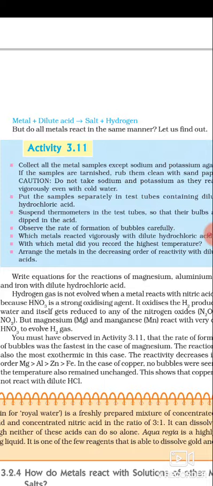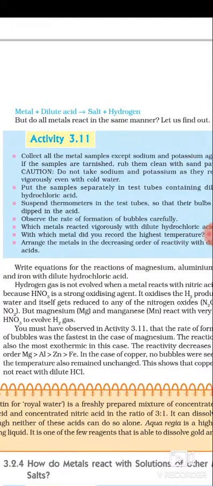Addition of oxygen is known as oxidation. Removal of oxygen is known as reduction, or addition of hydrogen is known as reduction. Removal of hydrogen is known as oxidation. So this is about oxidation and reduction. Nitric acid is a strong oxidizing agent, which means it has the capacity to oxidize other things.